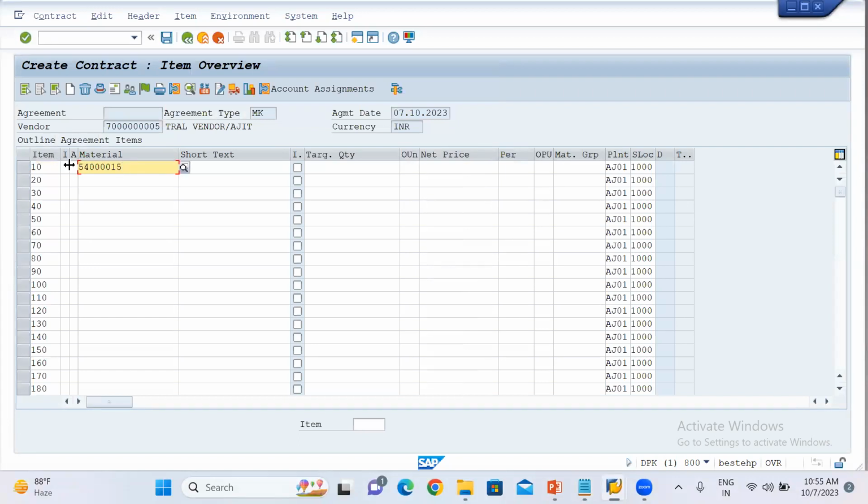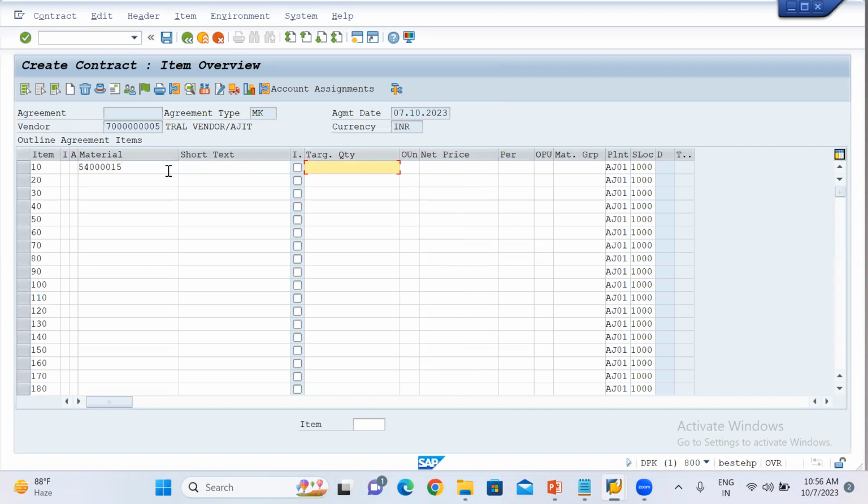We can put the account assignment category and item category also. If you are doing any consignment process or subcontract process, you can put the item category and the account assignment category as per the requirement.